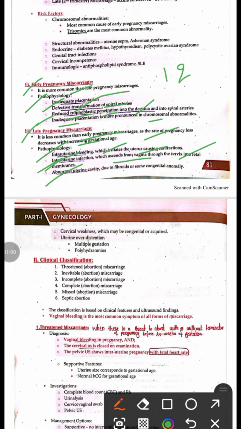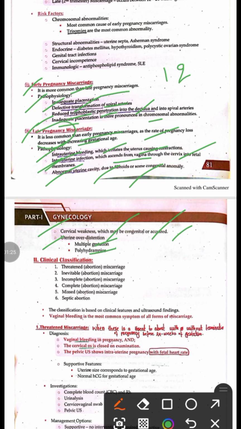There may be an abnormal uterine cavity due to fibroids or congenital anomalies, and cervical weakness, which may be congenital or acquired, occurring due to surgery like Manchester repair or cone biopsy. Uterine overdistension occurs in multiple gestation and polyhydramnios. All of these changes can lead to late trimester miscarriages.